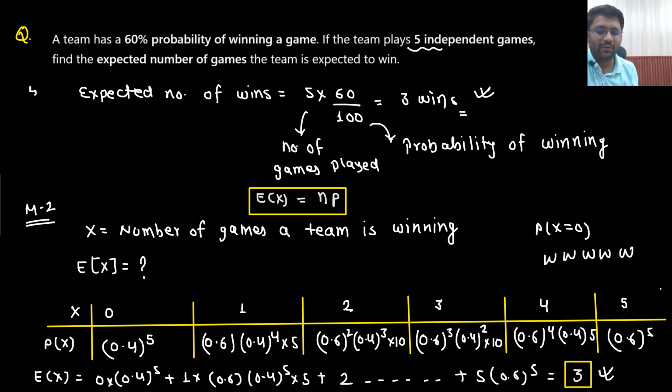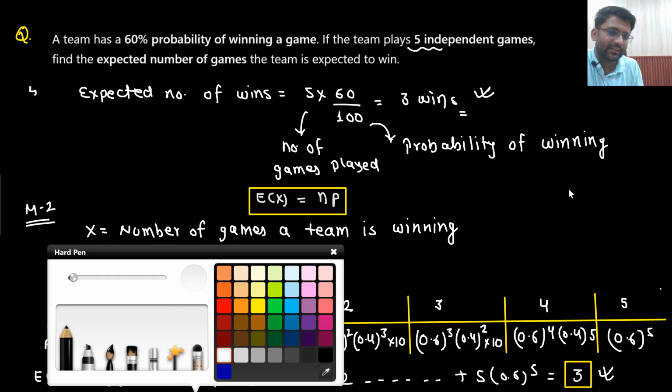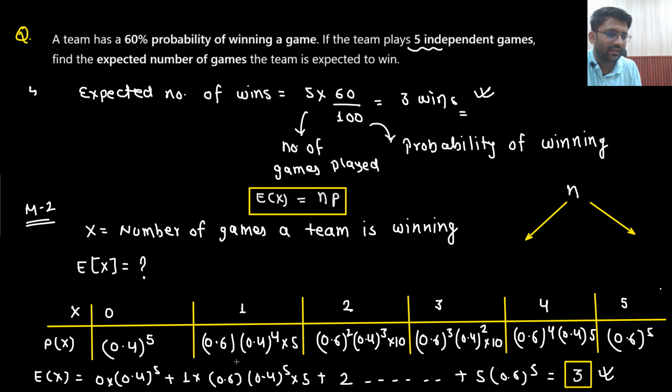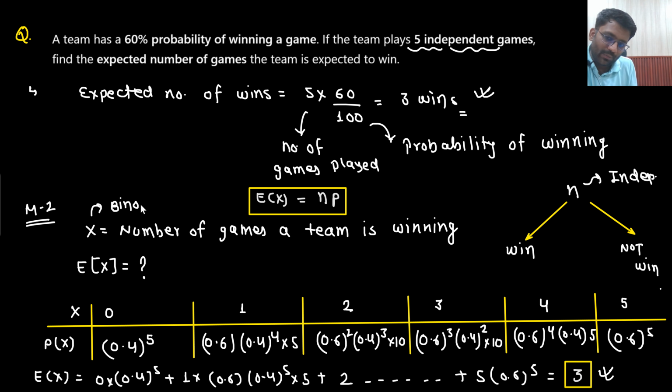There are only 2 possible outcomes. N is the number of trials. Here there are only 2 possible outcomes, that either you will be winning or you will not be winning. Is every one of them independent? Yes, all the games are independent. That means your random variable x will surely follow the binomial distribution. Say yes or no. So x is following the binomial distribution.